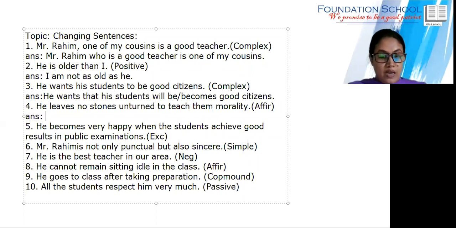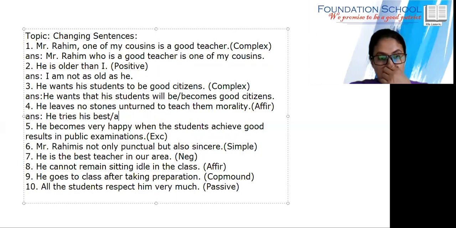Okay. So right, he tries his best. We can write that, or whatever Afia said, he tries all his attempts. We cannot write all his attempts here actually. He tries his best.